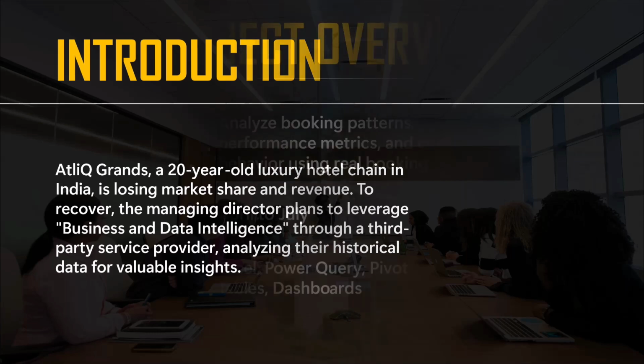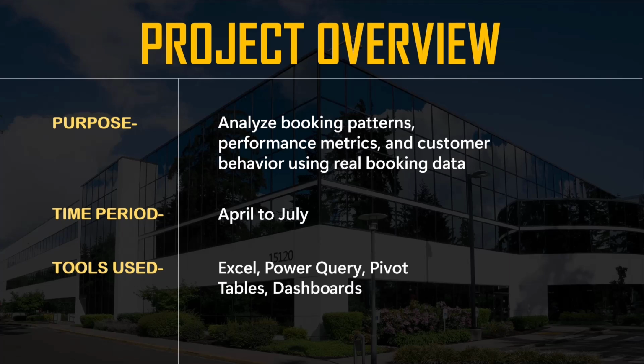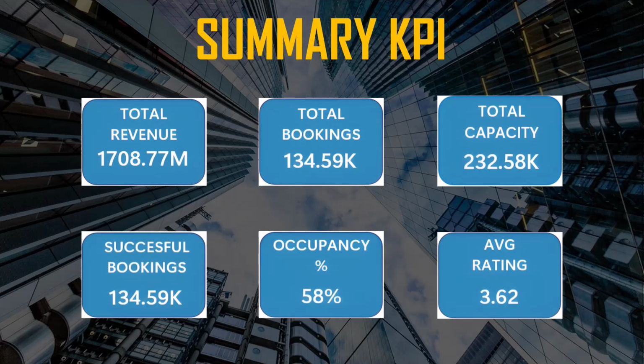Then the next slide, which is the project overview. Our project covered real booking data from April to July only. That's a big thing to notice. The goal was to study booking patterns, performance metrics, and customer behavior. We used Excel, Power Query, and Pivot dashboard to transform and visualize the insights. Then there are summary KPIs. For this part, let's head into the dashboard to look at our core KPIs like cancellations, revenue, checkout percentage, guest behavior, and many more things.